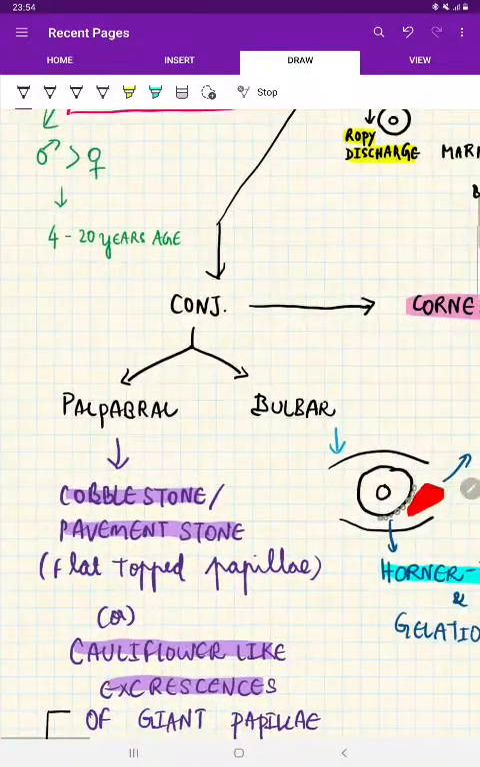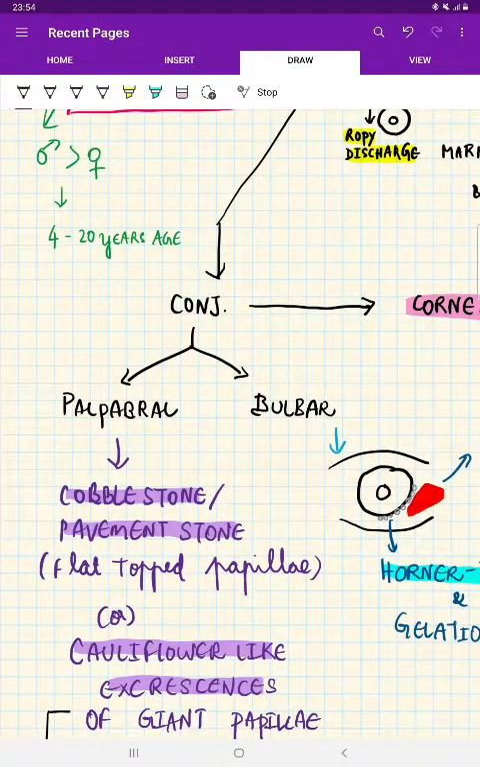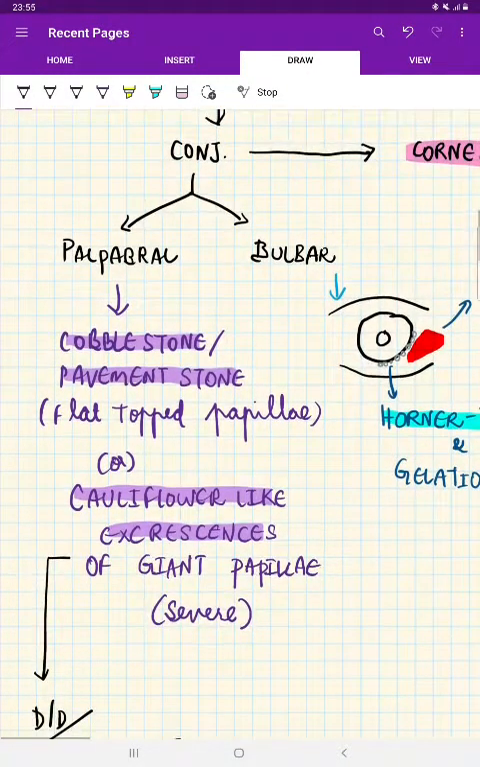Now coming to conjunctiva, by this type of hypersensitivity reaction, the conjunctiva is going to present in two types. One is palpebral conjunctiva involvement and the other is bulbar conjunctiva involvement. Whenever there is involvement of palpebral conjunctiva, as we already said, there is a hypertrophic papilla, which is called cobblestone appearance or cauliflower-like excrescence. This cauliflower-like excrescence is basically a giant papilla because of severe disease.